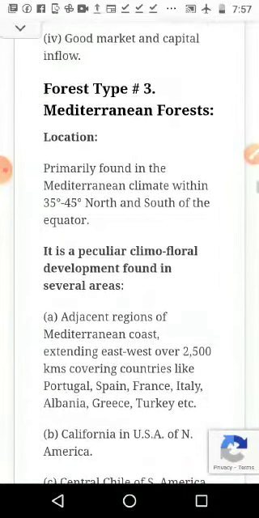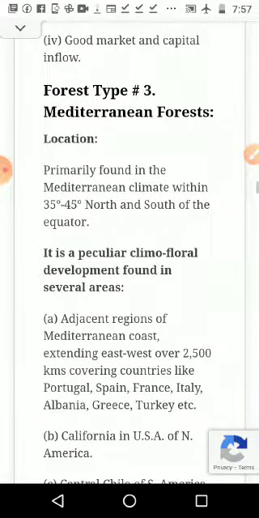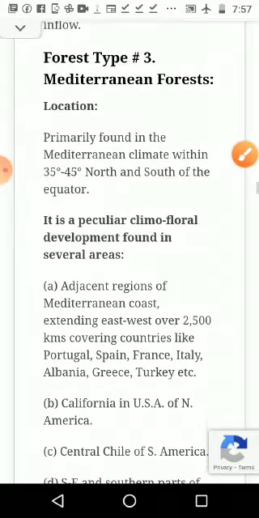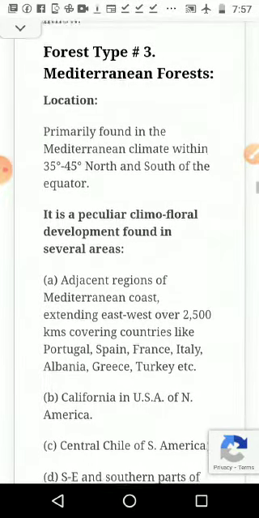Then comes the Mediterranean forest. The next type is the Mediterranean forest, which comes between 35 degree to 45 degree north and south. It is outside the equatorial area, on both sides of the equator, at 35 to 45 degree. We have seen our Indian forest, the Amazon, the Ganga Brahmaputra basin, extending up to 30 degree, and above that the type of forest that comes is known as the Mediterranean forest.